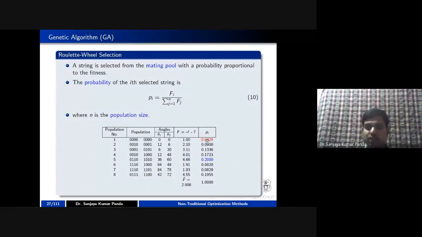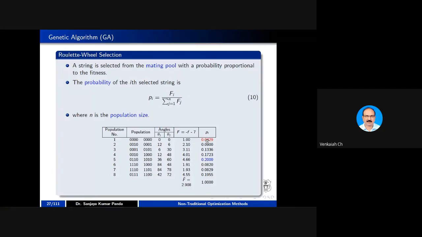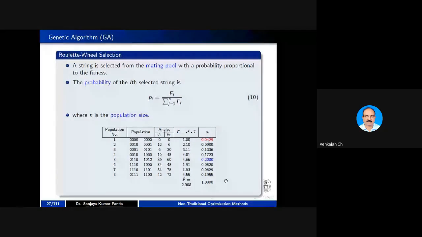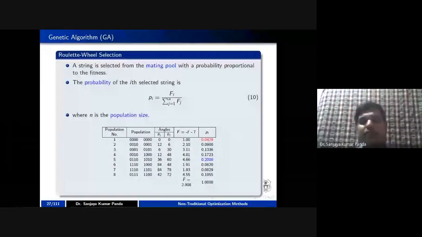The formula is correct and the probability is also correct. But the F bar you have given as the average of those fitness factors. Yes, that's all. It is correct. Sorry for the confusion. Whatever sir told, it is correct.